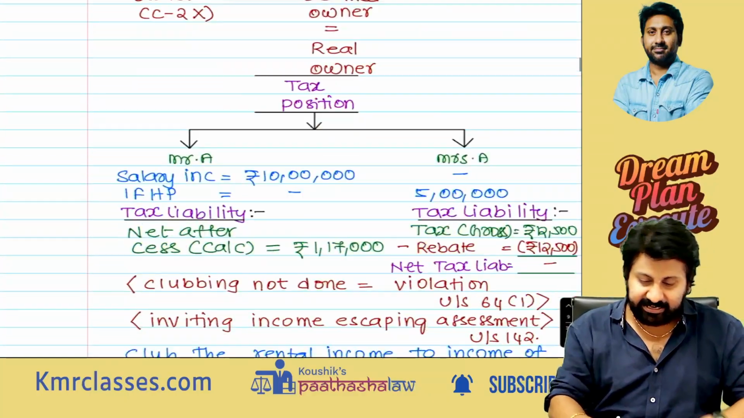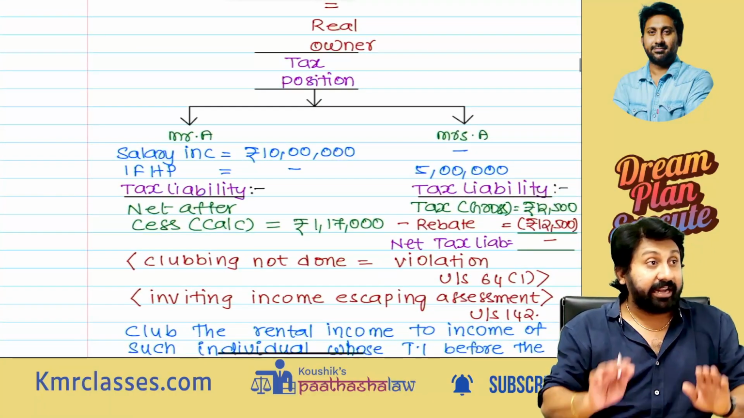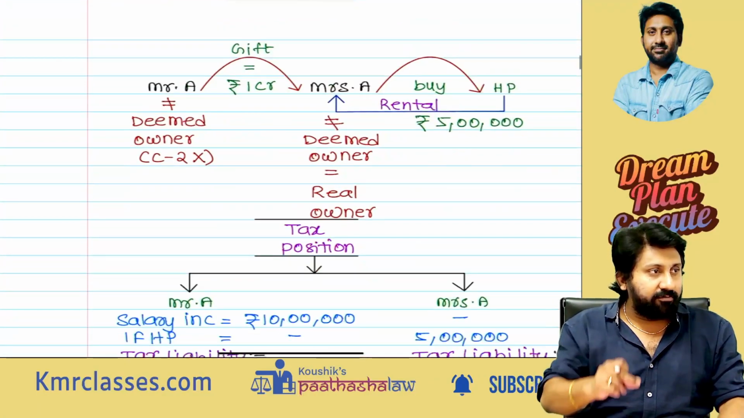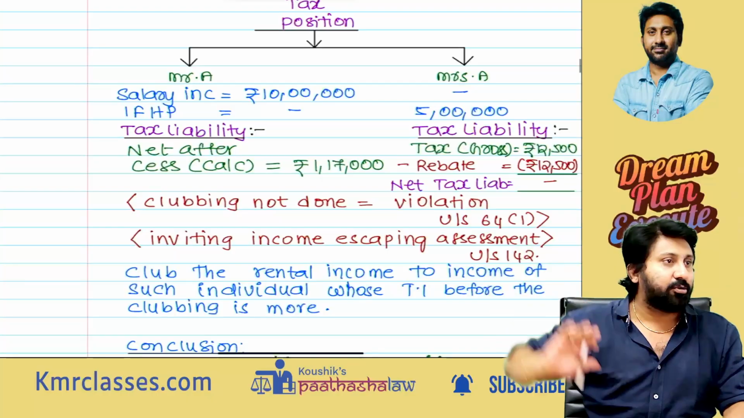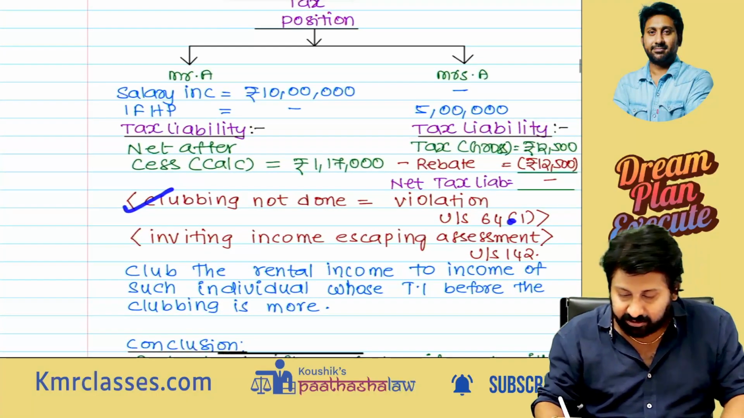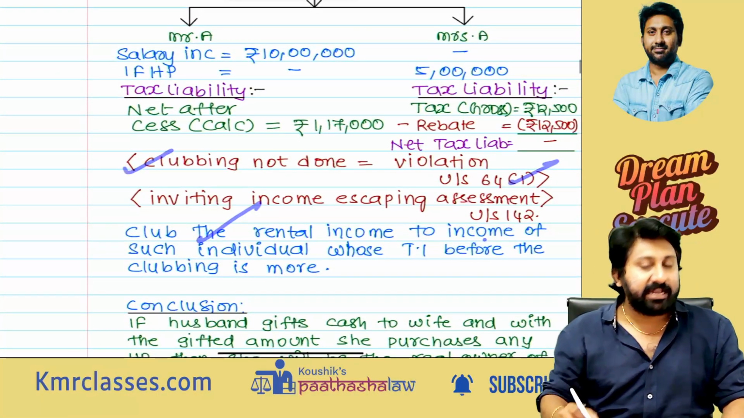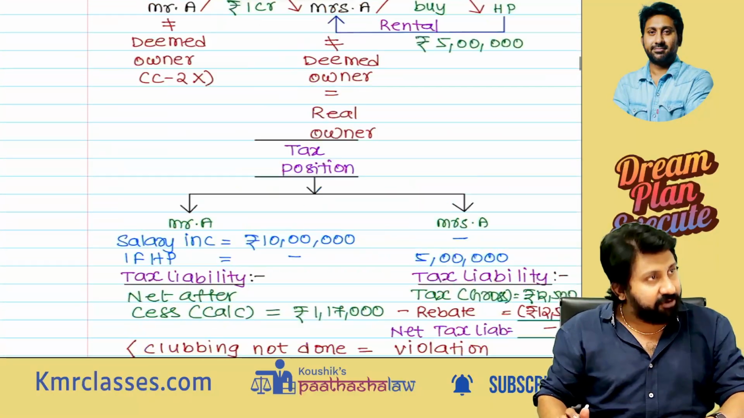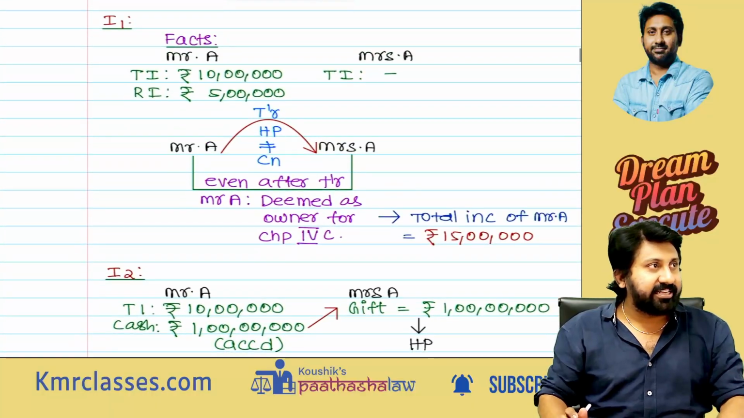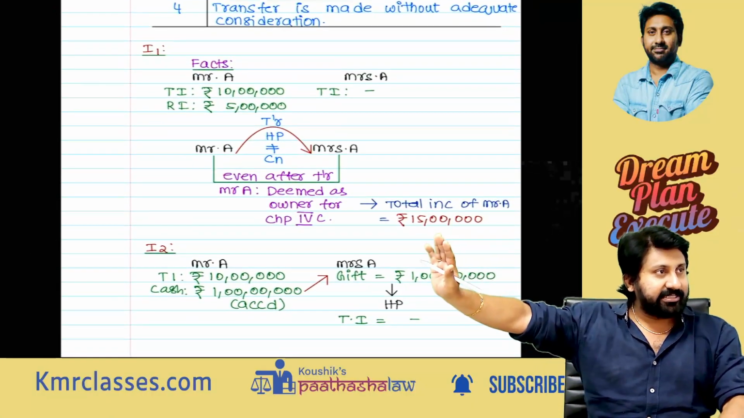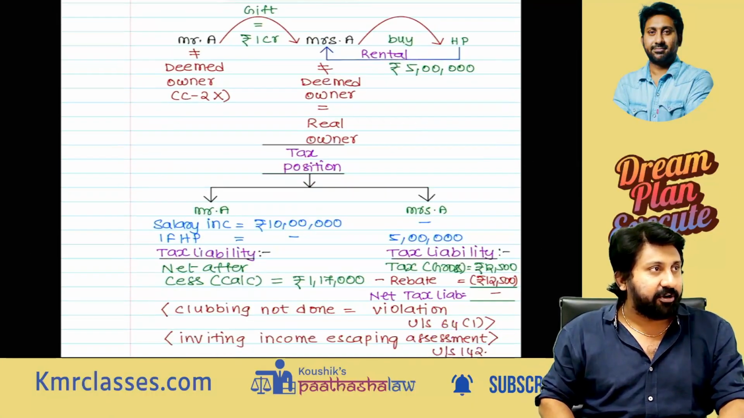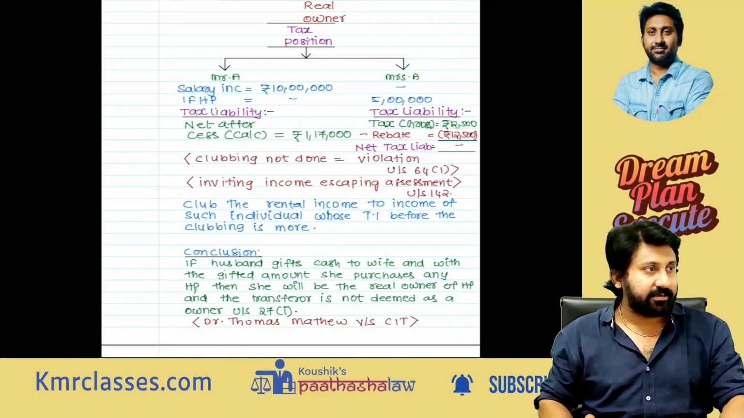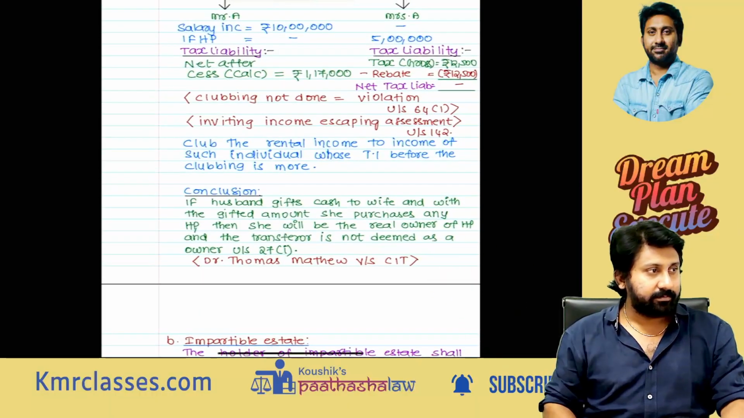Next. Examples I am not going to deal with here. Time waste. This much hard work I have done for regular classes. Now I have to complete in 1 hour, so I can't take and explain all these things. What is this clubbing, 64(1), what will happen, income escaping assessment, section 142, what will happen. Those things, this is not the correct time. If you want, students, take a pause, see the example, you can understand if you really have a doubt. You can pause. Notes also you can pause.